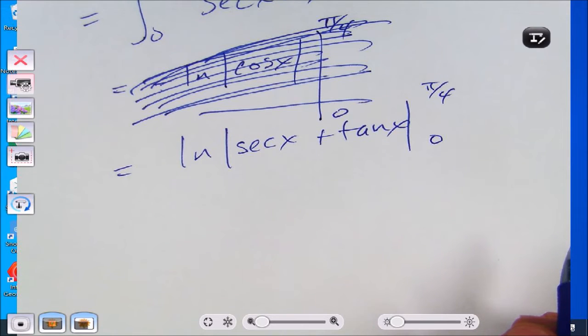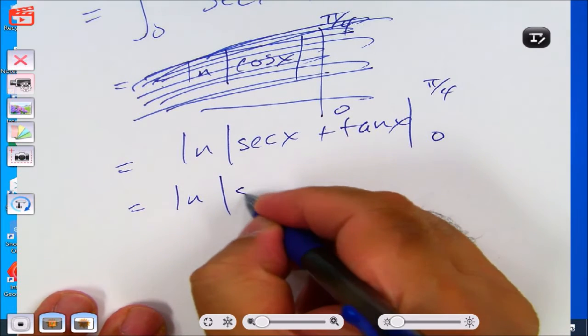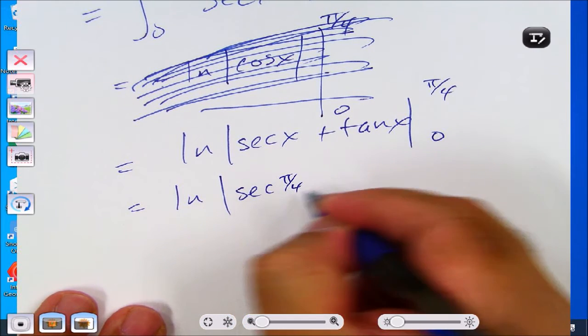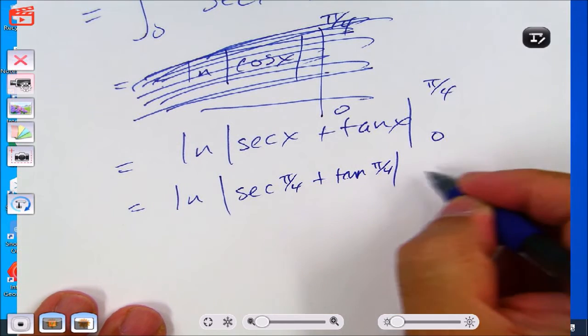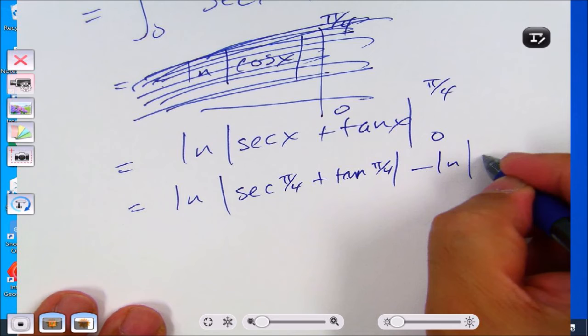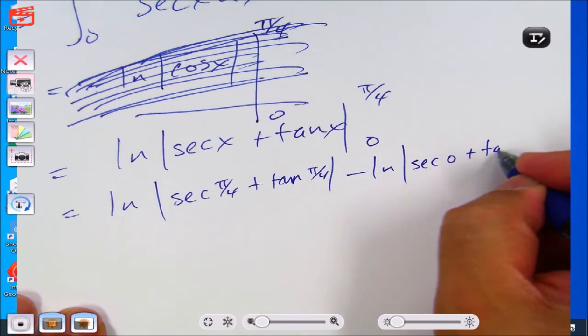No, it's not negative, I made a mistake. I had tangent on the brain. So it's natural log of secant of pi over 4 plus tangent of pi over 4, minus natural log of secant of 0 plus tangent of 0.